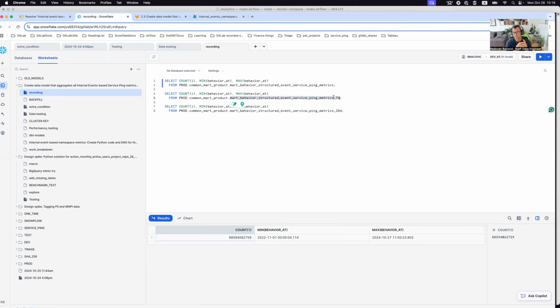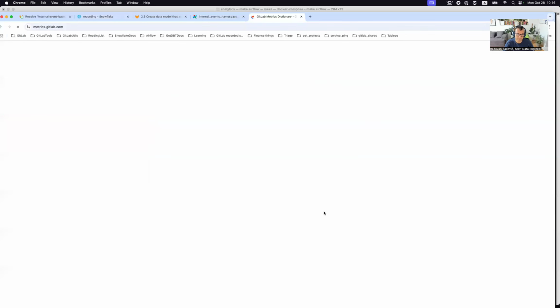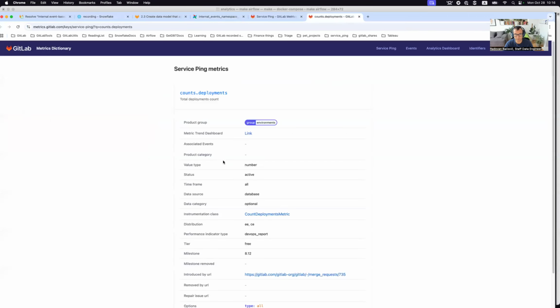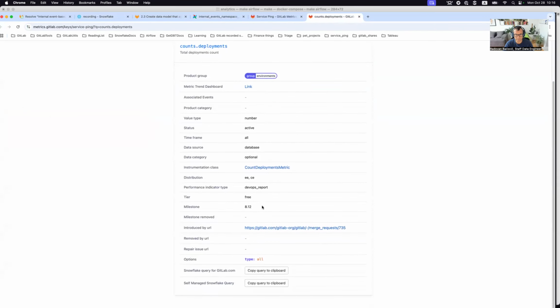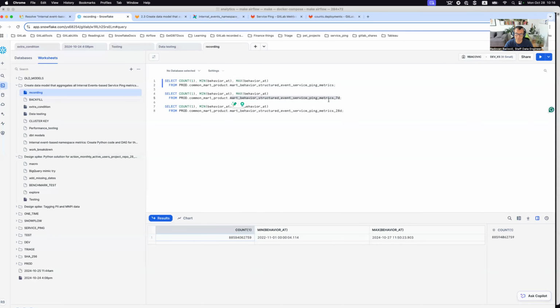because if you go to the metrics definition, you can find everything here. If you pick up any of the definitions, you can easily tell if it's a 7-day metric or an all-time metric, and target either this table or that table. For all-time metrics, we will pick up the big one, with filters, so performance will not be an issue. This is the only reason why we decouple the data into three separate tables, depending on the time frame.